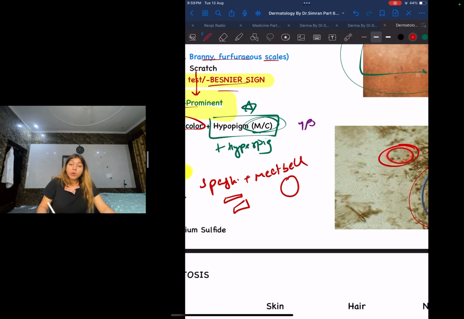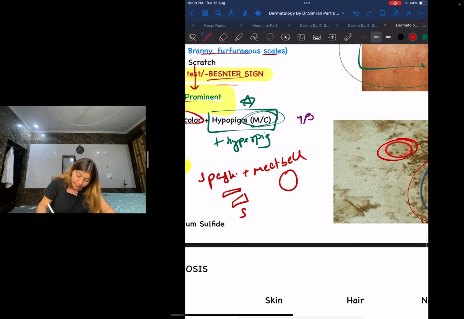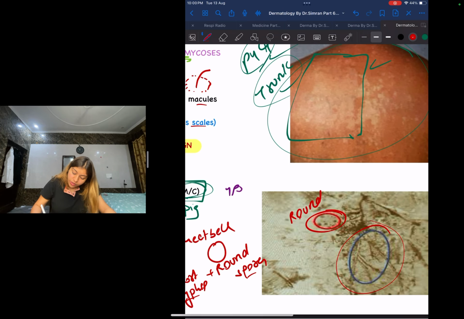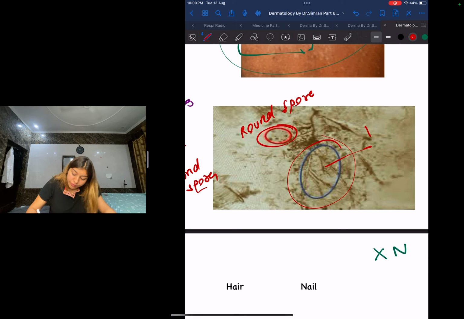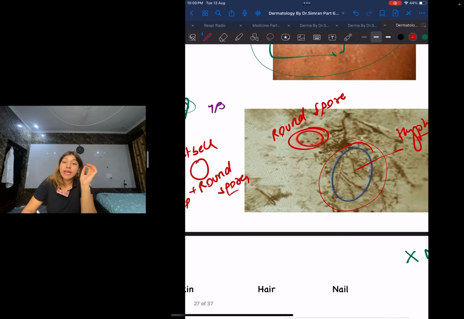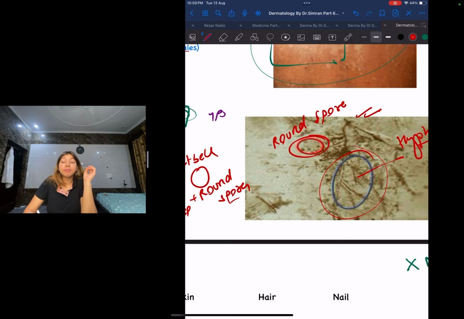Over here, what does your spaghetti refer to? Your spaghetti, guys, refers to the short hyphae. In the question they'll tell you spaghetti and meatball, or they can tell you short hyphae plus round spores. These are your round spores, I hope you can see over here, and these are your hyphae. So in the question they will tell you on 10% KOH mount we saw short hyphae and round spores. That means they're talking about this very classical spaghetti and meatball appearance on 10% KOH. This is going to be your finding.